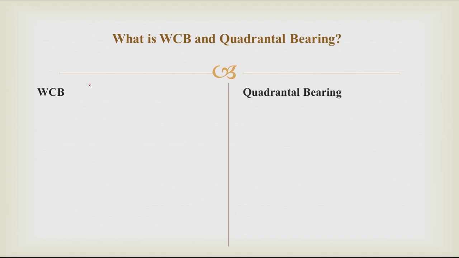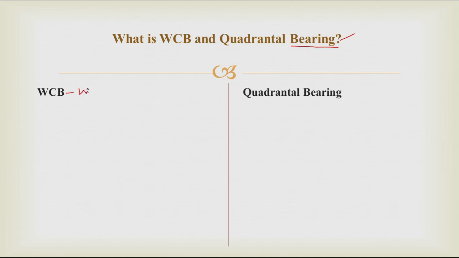Let's discuss what is meant by WCB and quadrantal bearing. First of all, what is meant by bearing? Bearing is nothing but the horizontal angle made with the meridian. Bearing of any line is nothing but the horizontal angle made by that line with the meridian. That meridian might be the true meridian or magnetic meridian.